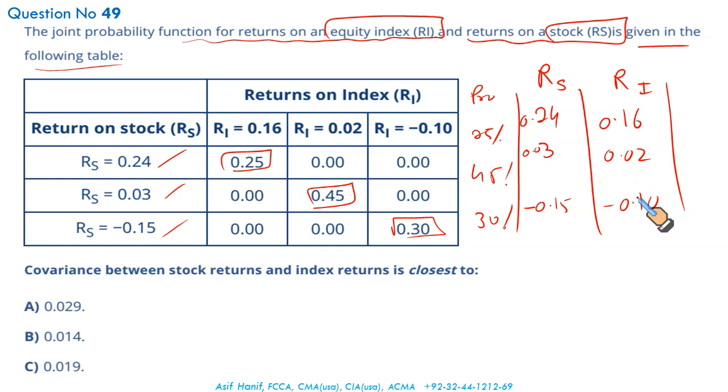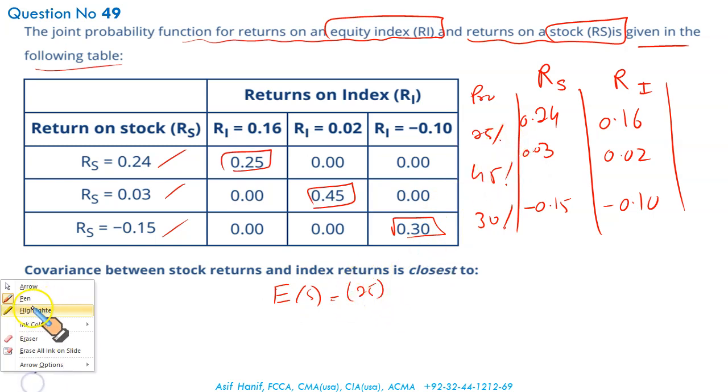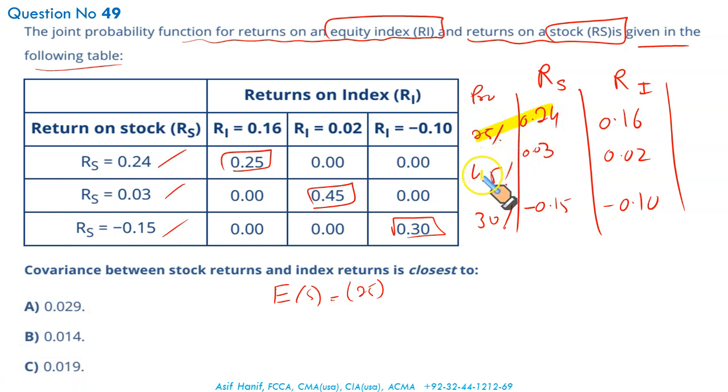Now you have laid down all the workings. What are we required to do? Covariance of these two. First step, you know how to populate the table. First, you will calculate the expected return on RS. 25% of 24, 45% of 3, and 30% of this. And then you will do the same thing with this 25% of 16, this and this.